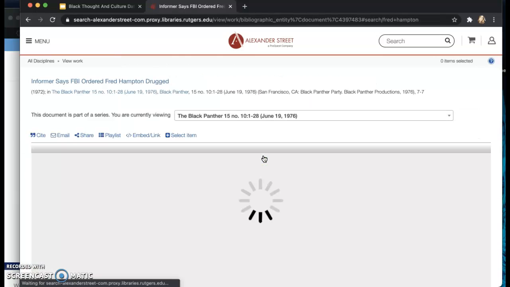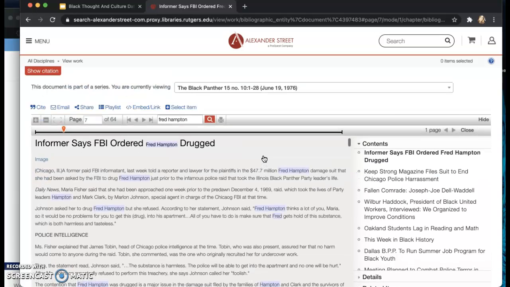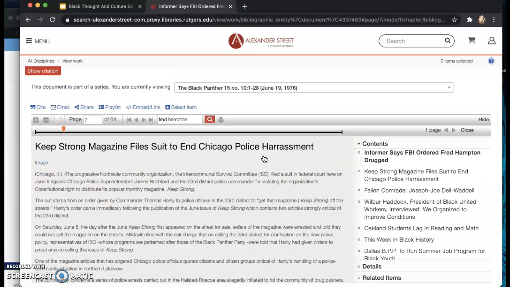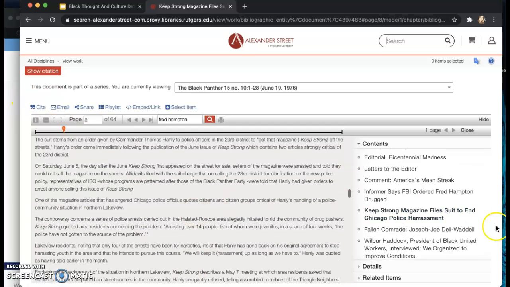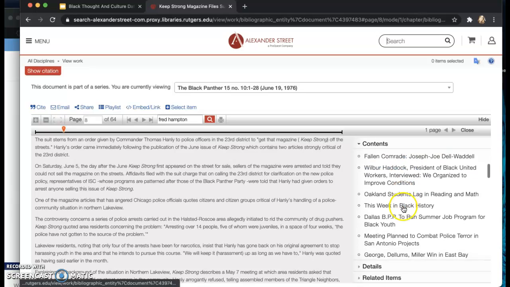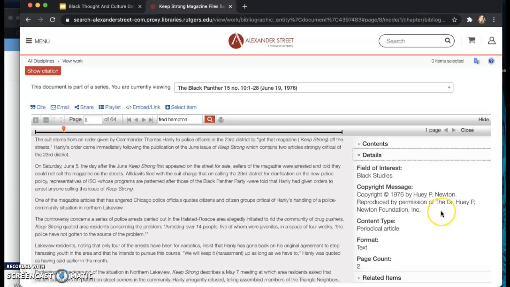So for my 5th result, let's click on this article. My 5th tip, I'm going to show you how to really use what you get when you select an article. So you can cite, email, share with these different buttons up here. On the left, we have a full text translation of the article. And then if you look on the right, you're going to see content, but you're also going to see details. And this is really important for you to get copyright information.